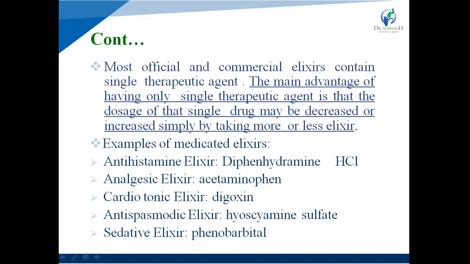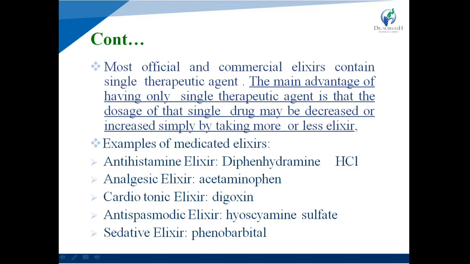Next one is cardiotonic elixir. Example is digoxin. Commercial product is Lanoxin pediatric elixir. Use is to increase the force of myocardial contraction in cardiac failure, atrial fibrillation and other cardiac conditions.